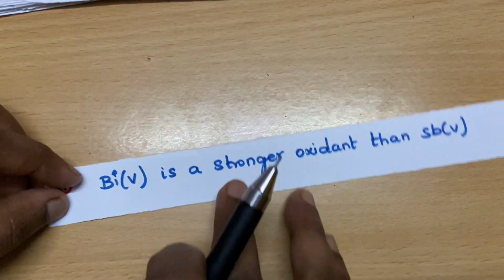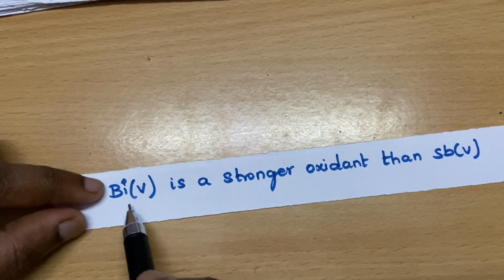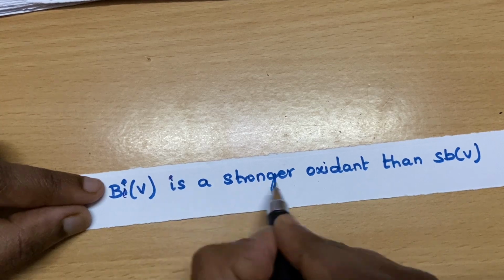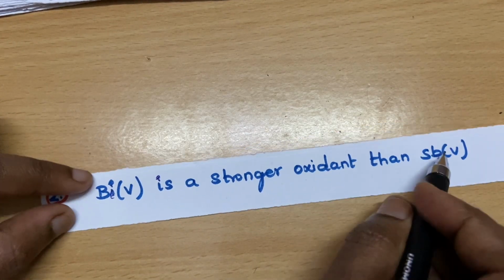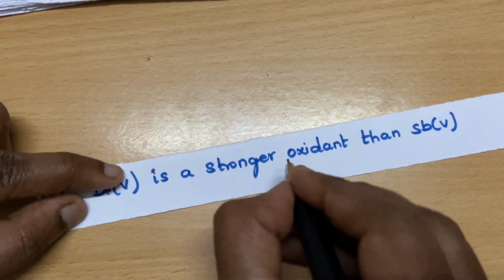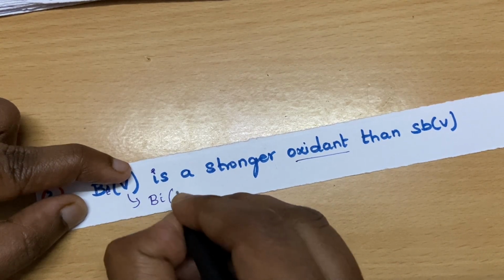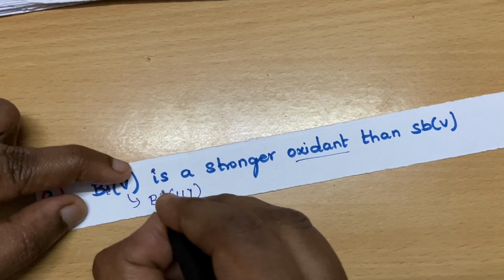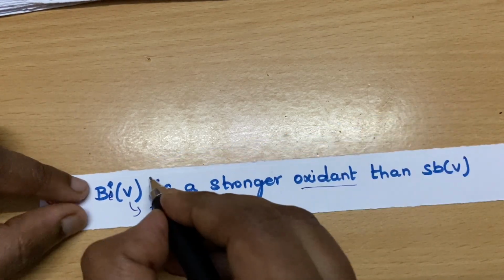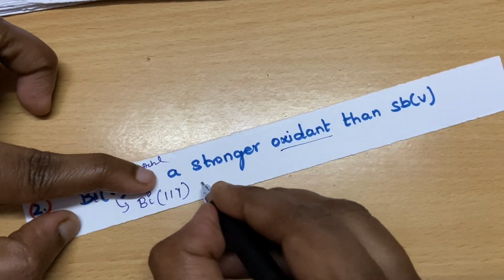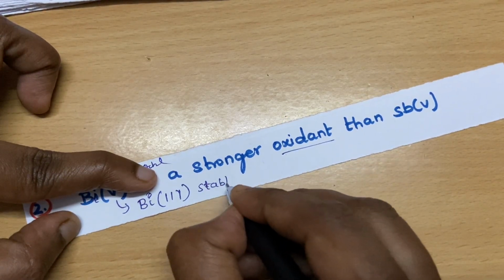Then the same question from another angle. Bismuth in the +5 oxidation state is a stronger oxidant than Sb(V). Why? A stronger oxidant means it must be reduced to bismuth +3 after the reaction, right? Since +5 is very unstable, it quickly gets into the stable oxidation state.